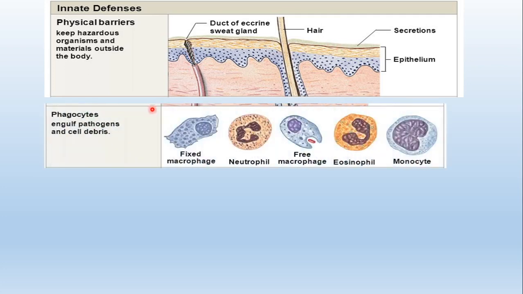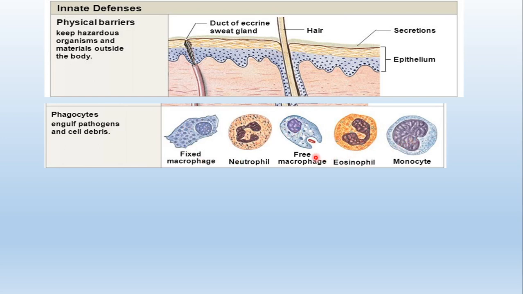Then next, the cellular barriers, phagocytes. Phagocytes can be macrophages, neutrophils, eosinophils, monocytes. These are all components of white blood cells in general. We learned earlier about the different types of white blood cells: neutrophils, eosinophils, monocytes, and basophils. So mainly these types of white blood cells are responsible for the defense mechanism.